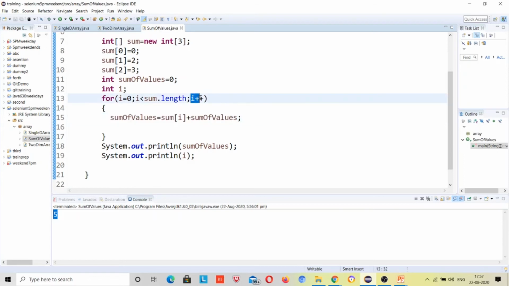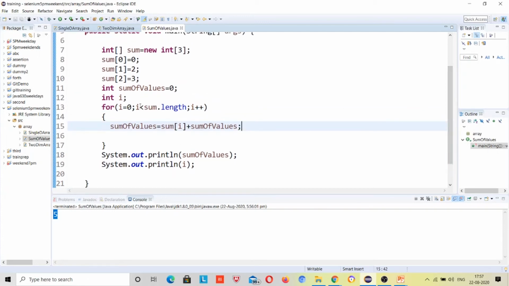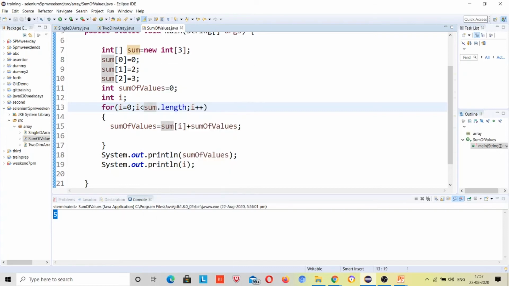Second time, what will i return? First we need to understand, this will return 3, right? There is a shortcut to give the answer: i should be less than 3, right? If i is less than 3, then your reply should be 3. If this was less than or equals to, then your reply should be 3 plus 1. Why?